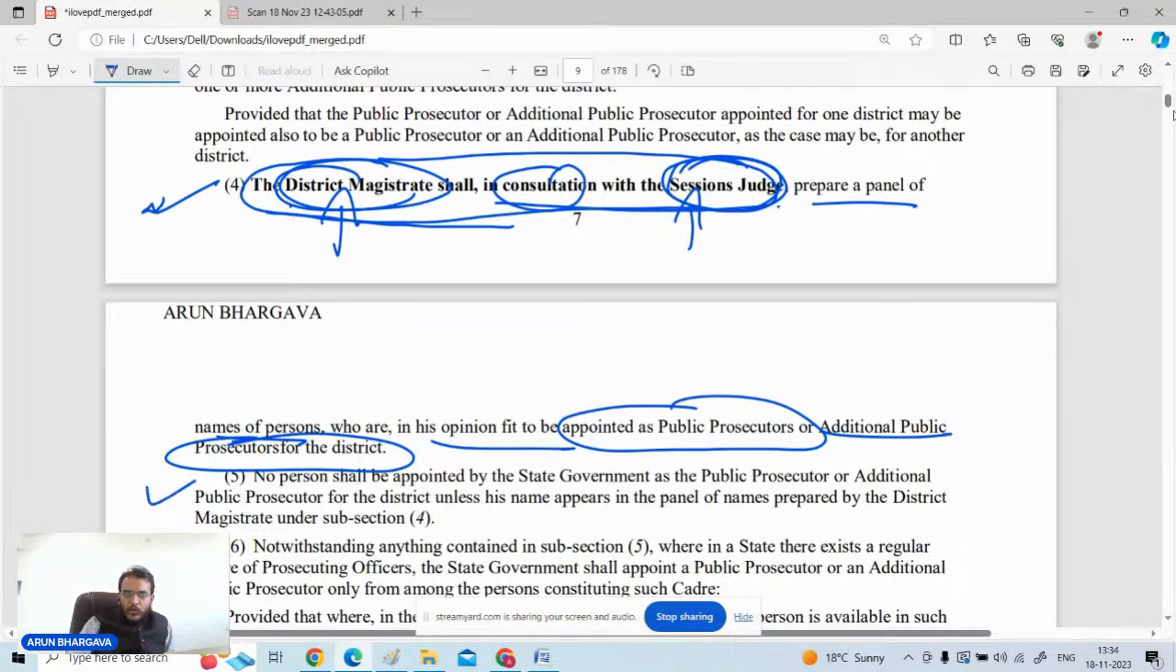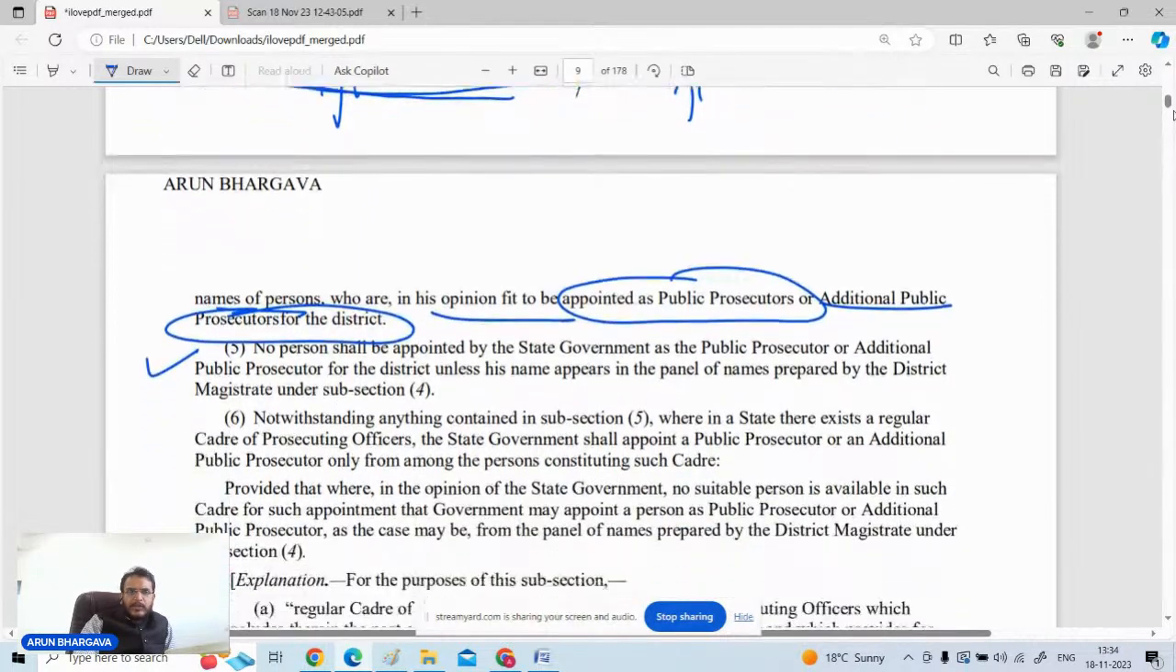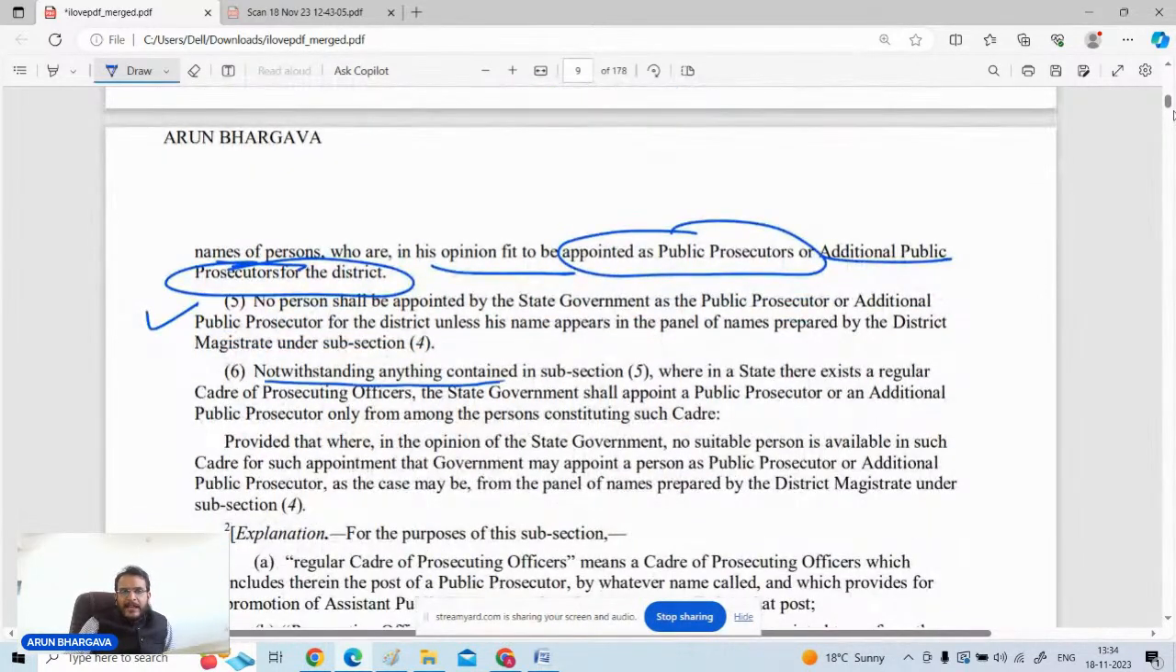But if in a particular state there is a regular cadre for the appointment of prosecutors, then the regular cadre will be followed. It is stated in clause number 6 that notwithstanding anything contained in clause 5, where in a state there exists a regular cadre of prosecuting officers, the state shall appoint public prosecutor and additional public prosecutor only among the persons constituting such cadre.